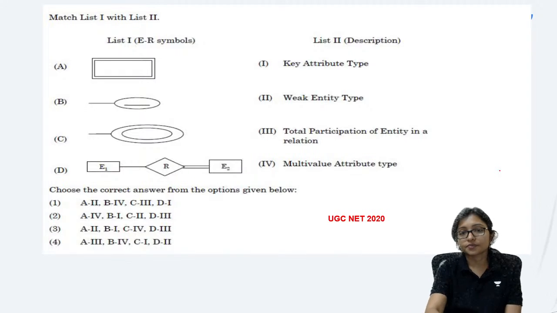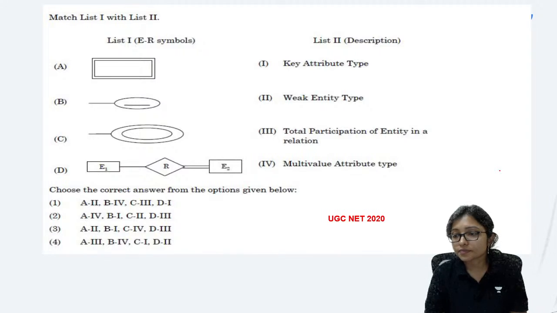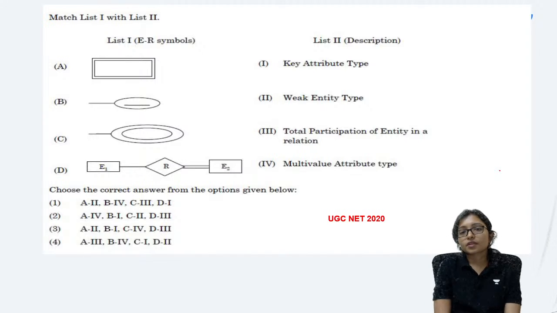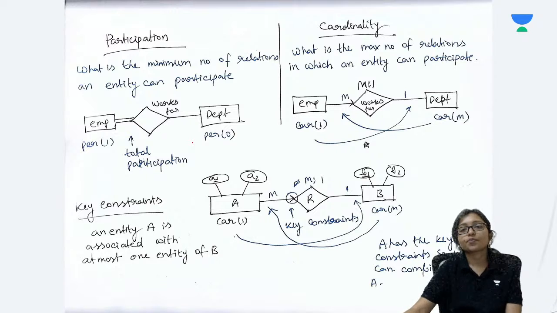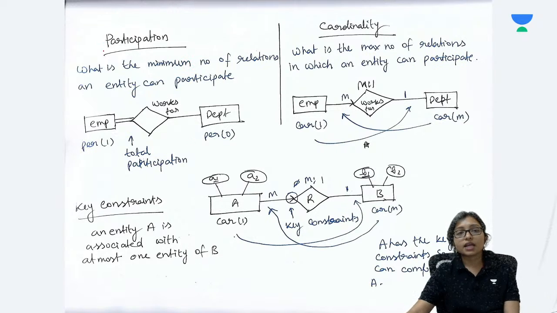Do it. Yes, answer will be 3. Definitely you all are correct. Yes, everyone, 3 is the correct answer. Now what is participation and cardinality?